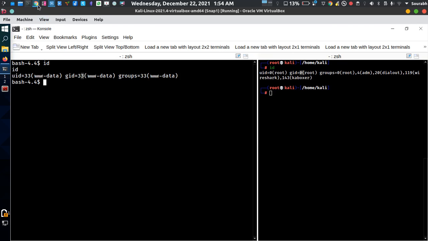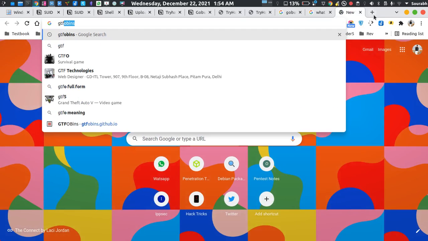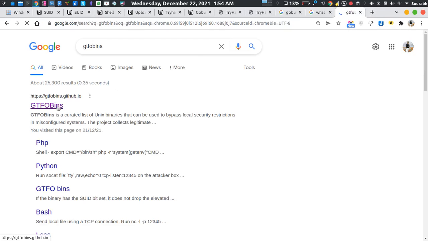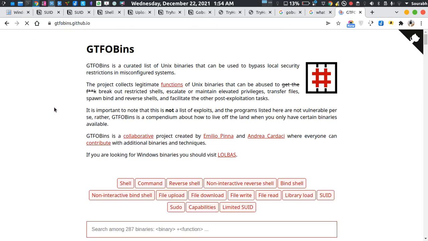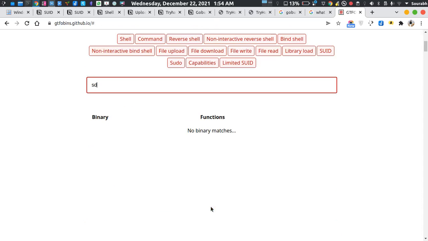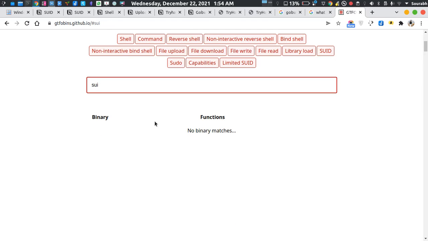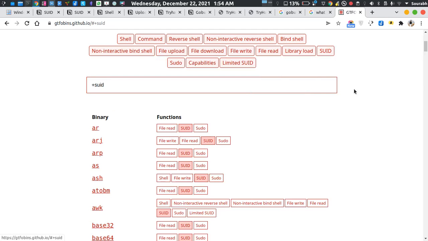But I want the 0 one because I need the root privileges. There's an awesome platform called gtfobins. Go to that website and type SUID here.